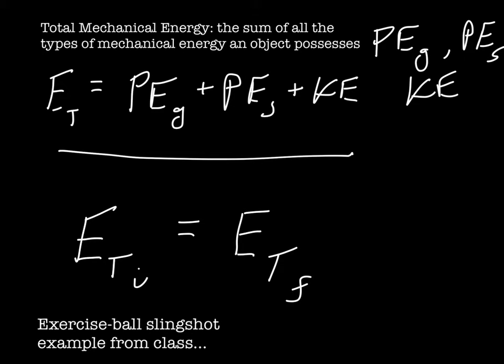Now, I keep saying before and after, and I'll reiterate that that's before or after some event. Yesterday we had Wile E. Coyote jumping off the cliff. The event would be him jumping off the cliff. Before, all he had was potential energy, and after that event his potential energy was being converted into kinetic energy. Let's take a look at that in a simple example.